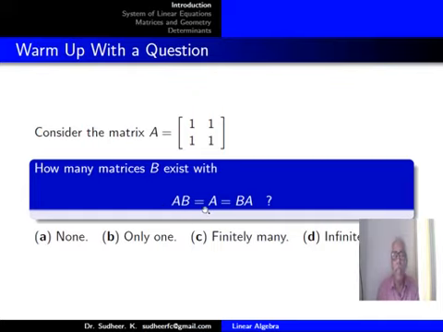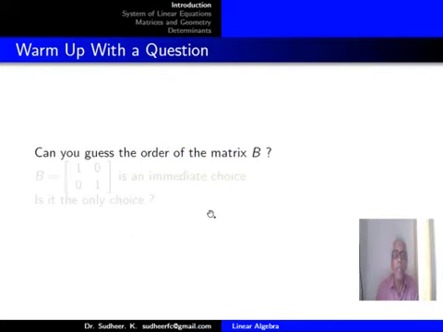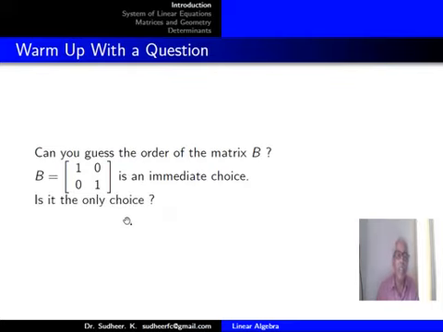With that, you can guess the matrix B must be a 2 by 2 square matrix. An immediate answer coming to your mind will be the identity matrix, because the identity matrix always does that job. B equal to [1, 0; 0, 1] will be an immediate choice. Now the question is, is it the only choice?